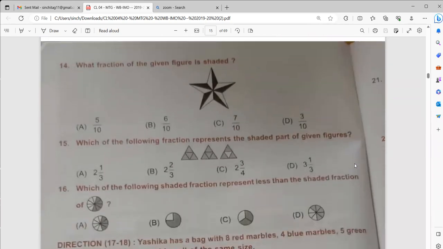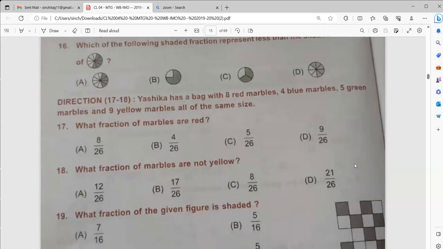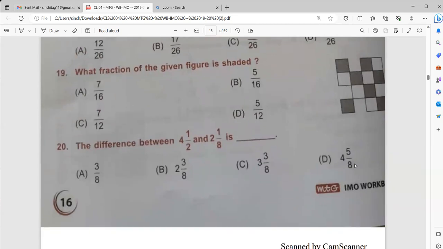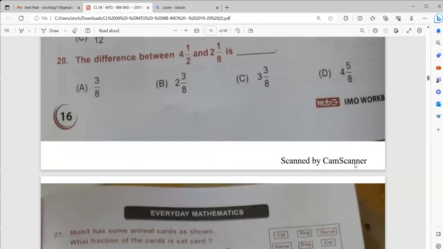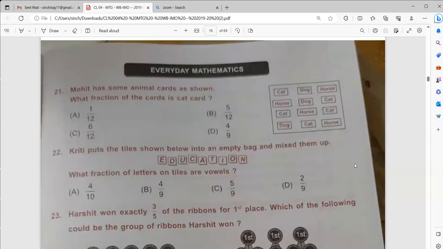Please solve the sum. Send me the answer in the comment section. I will check and let you all know whether you are correct or not. If you have any doubts, you can share it in the comment section. I will try to clear all your doubts, that too in the comment section.